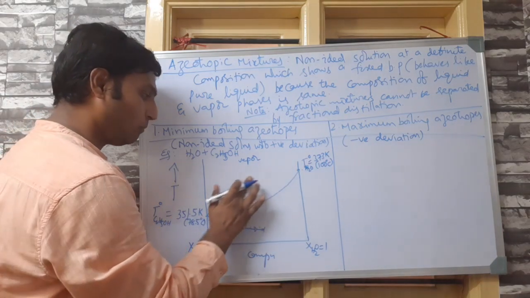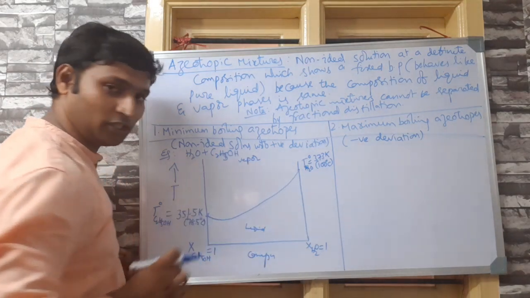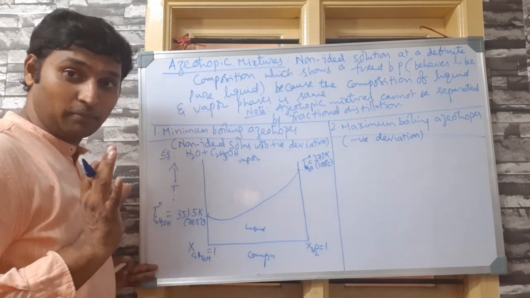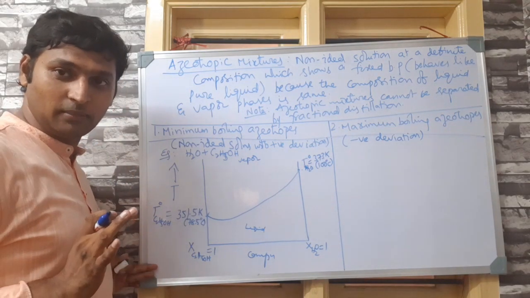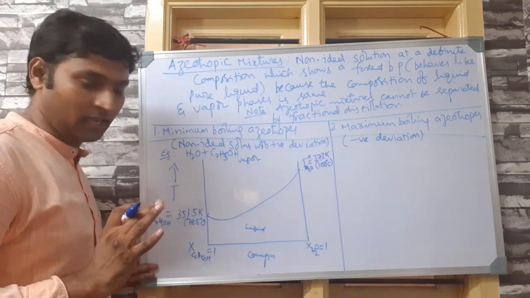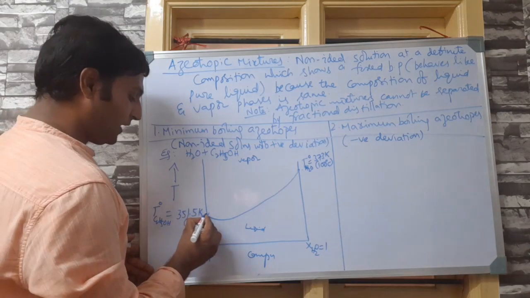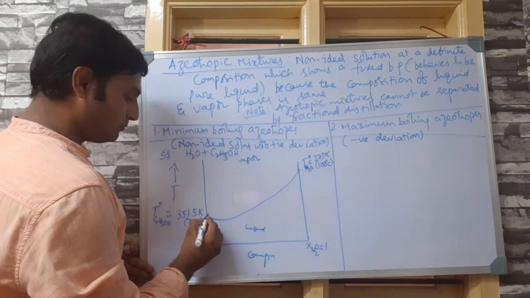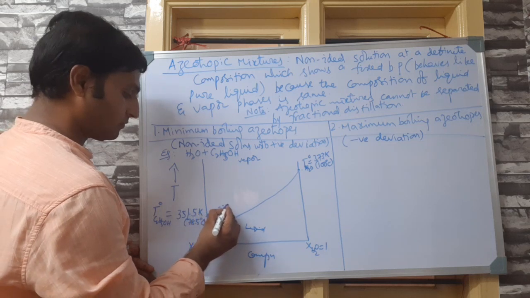Whereas, because it is a non-ideal solution, the equations related to graphs for boiling points are beyond the scope of our syllabus. So we need to just understand this is how it is happening. So the vapor phase curve for this particular mixture comes something like this.